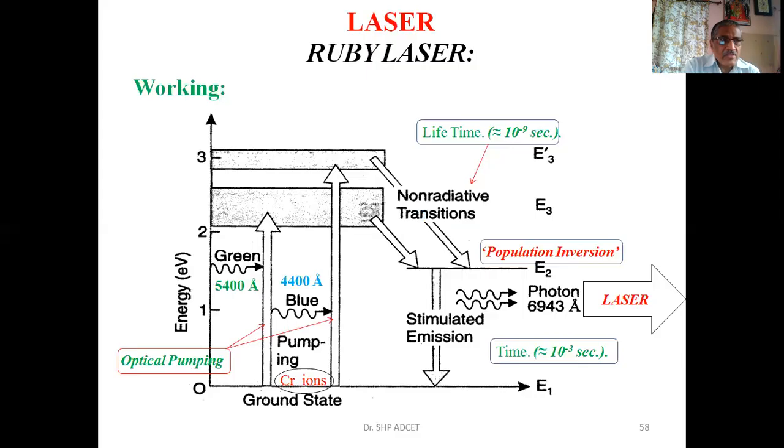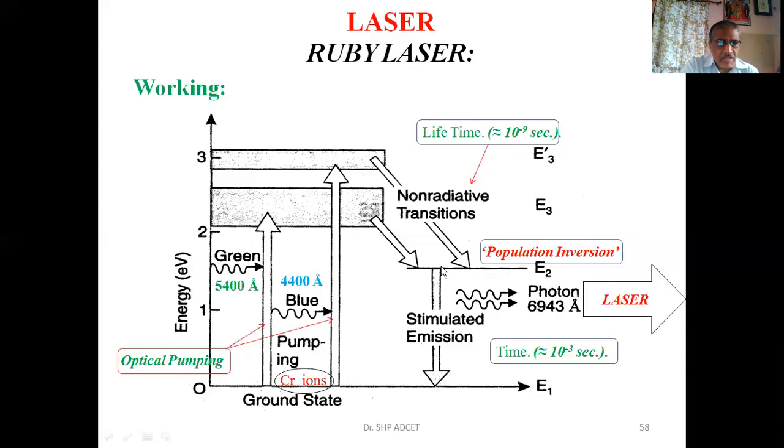This is exactly the opposite of the general condition, because in general, the number N1 is definitely higher than N2. But now here N2 is greater than N1. This is called a population inversion. When there is a population inversion, stimulated emission takes place.